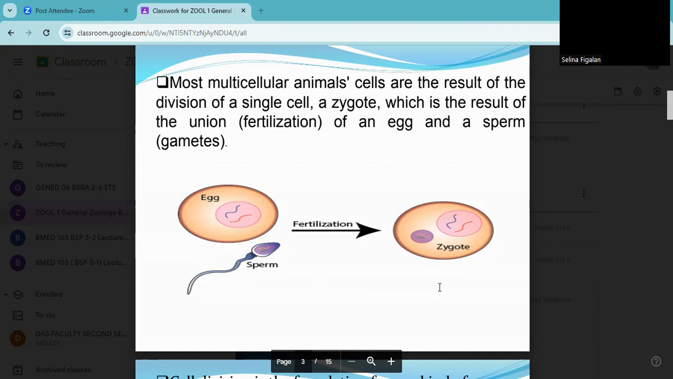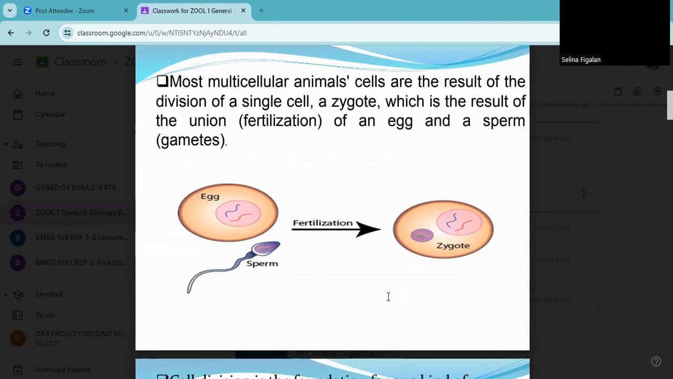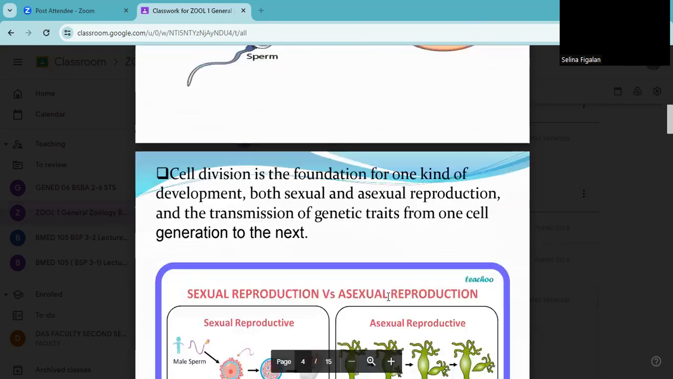So the fertilization process takes place along the fallopian tube. After the fertilization process, the zygote is formed. So in cell division, there are two foundations, which is either asexual or sexual reproduction. With your previous lesson about animal reproduction, it is either sexual, which is under gamete formation, the meeting of the egg and then the sperm, while the other one is asexual reproduction.